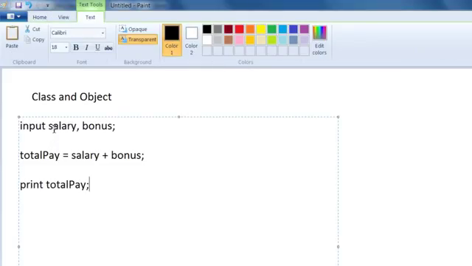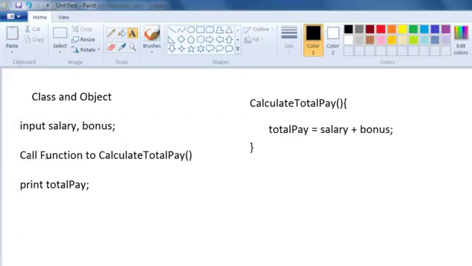So given a situation where we have the employee salary and bonus, we will add up the salary and bonus and then print the total pay. Or if you have done some COBOL or Fortran, we may call a method or a subroutine here. So here if you notice, we are taking the input of salary and bonus, and then we are calling some kind of a function or subroutine to calculate total pay, and then this function will calculate the total pay, and then we will print the total pay. So this used to be the old way of writing programs, a kind of a top-down approach.